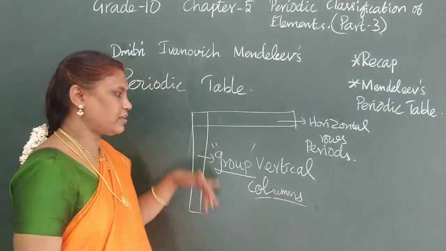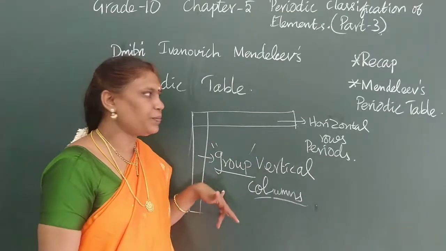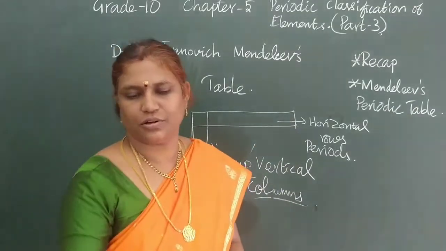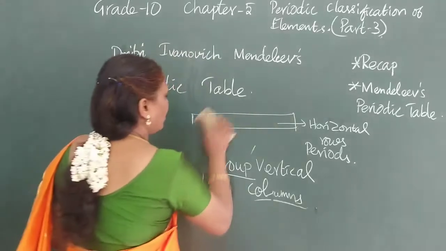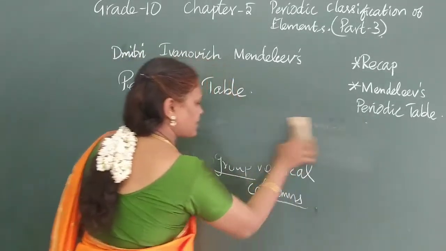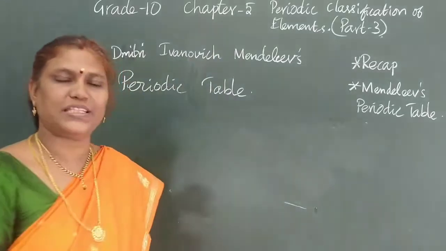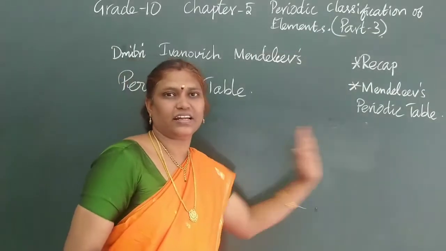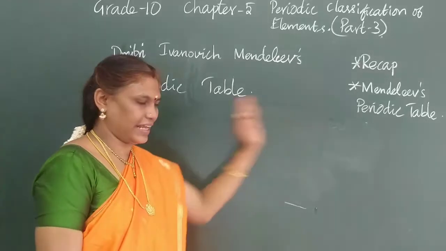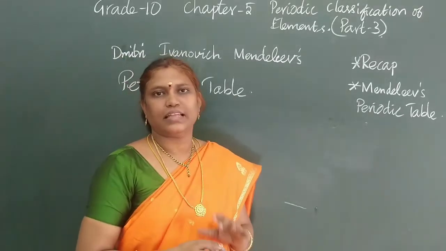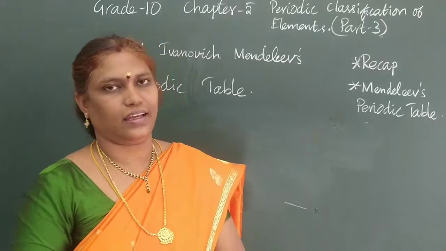So what are vertical columns called? Groups, and horizontal rows are called periods. He also had the basic criterion of grouping elements with the same properties, with the elements arranged in increasing order of atomic mass. That is his basic criterion.